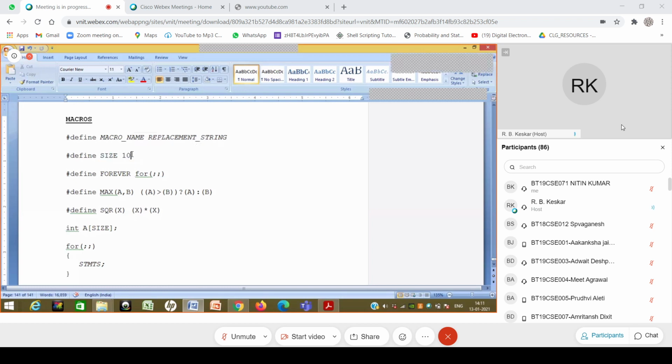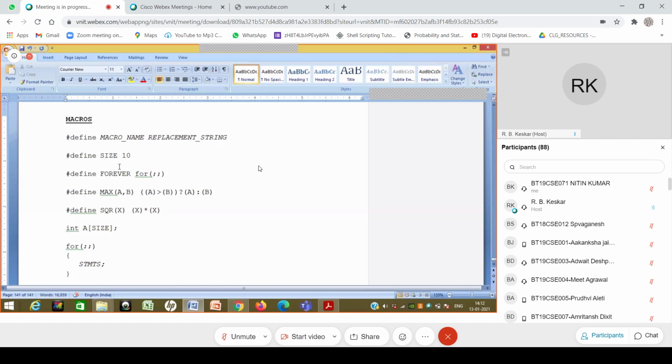I mentioned that if we make this mistake, it is not going to be caught at this line. It is not going to determine that size is an integer. We never say that size is an integer. Tomorrow I could have said that size is not 1a but maybe abc, and the compiler is perfectly fine with it, although wherever this abc is used, it needs to be defined at that point. So it doesn't do the type check. That is the first point.